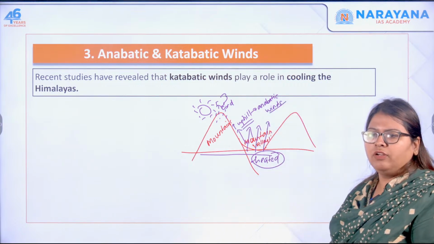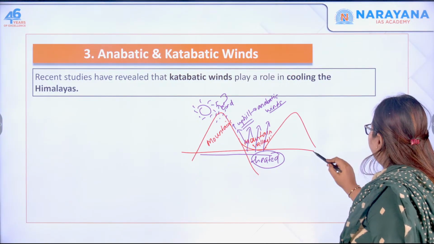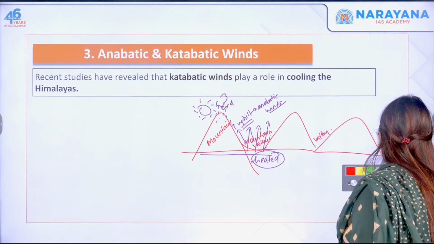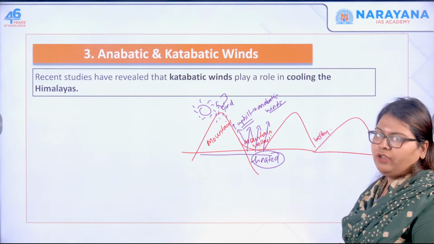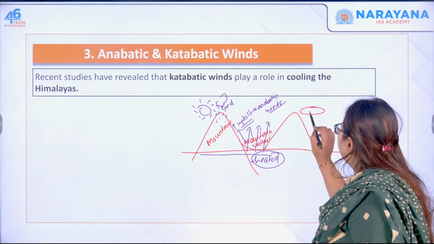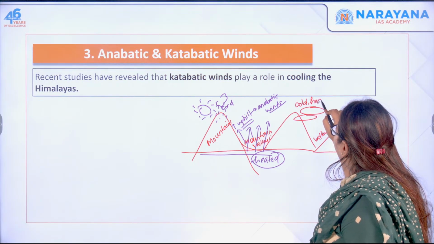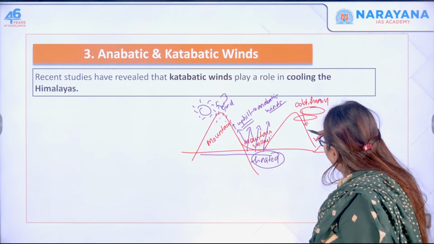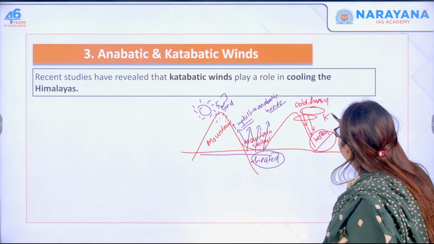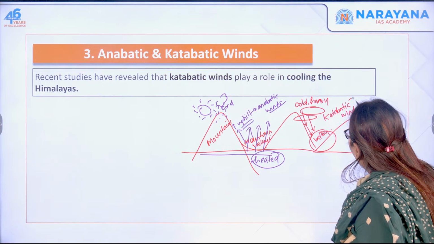Whereas on the contrary, let me take you through another mountain valley. During nights when the temperature falls, what happens to the wind systems over here? They become cold, they become heavy, and then they move downhill towards the valley, and these are called the katabatic winds. So katabatic winds and anabatic winds.